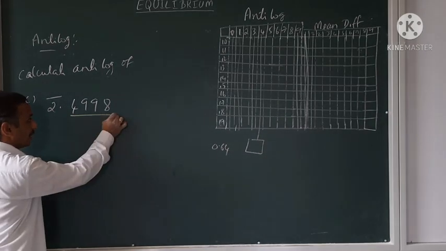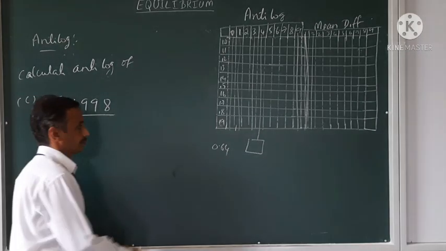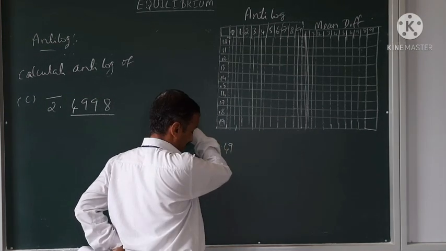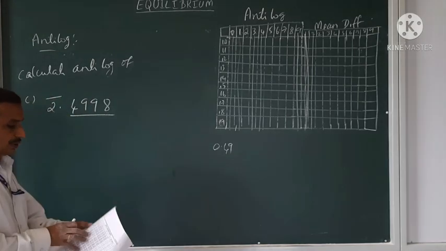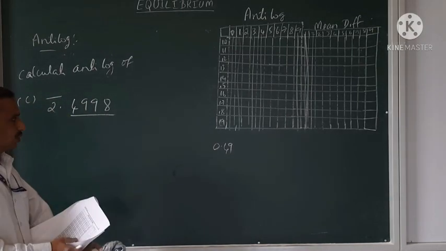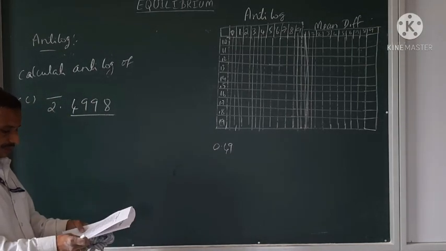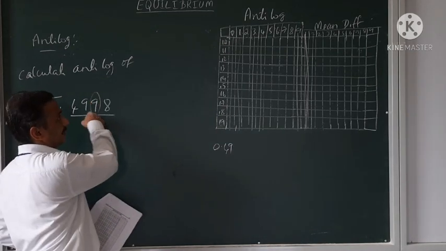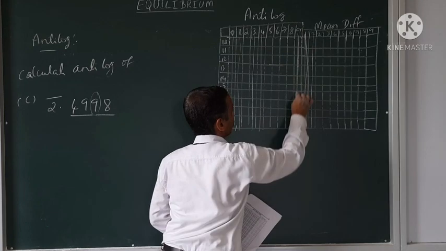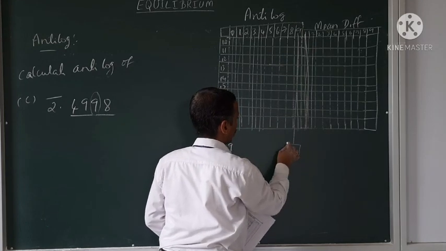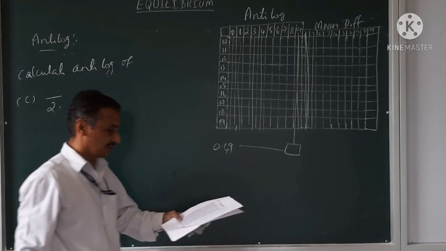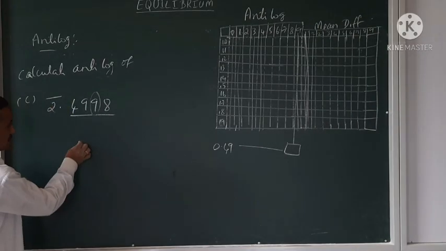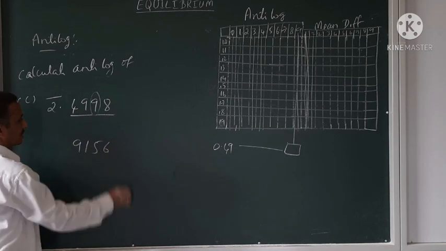So again, only consider this value. Move up to 0.49. So in the anti-logarithm you go for 0.49. Then move up to 9 also. The next digit is 9. So move up to 9. What is the value there? Where this 4 and 9 meet, just see that. 9156.